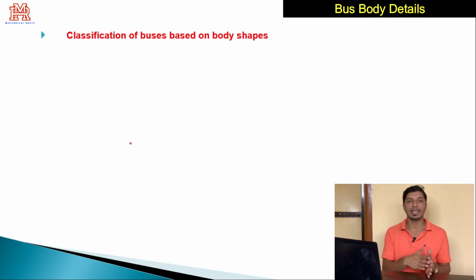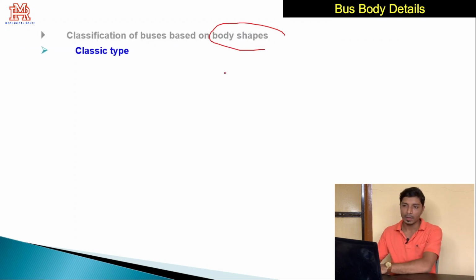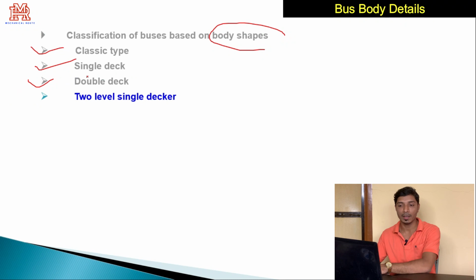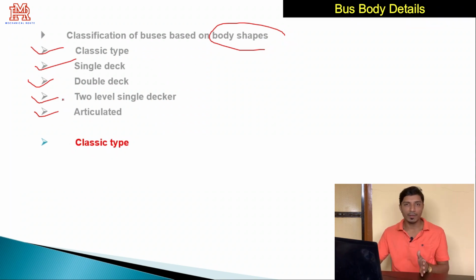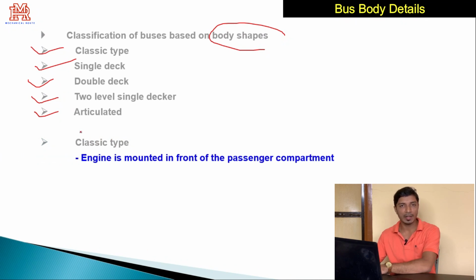And now we'll turn toward the second part. According to shape also, a few buses can be classified. So, classification of buses based on body shapes. First type is the classic type, then single deck, which we have heard about, double deck, then two-level single decker, and third, articulated buses. So we'll go one by one. What is the classic type, what are these buses, and what is the difference between them. So the classic type is a conventional bus. Nowadays you will rarely find this bus.